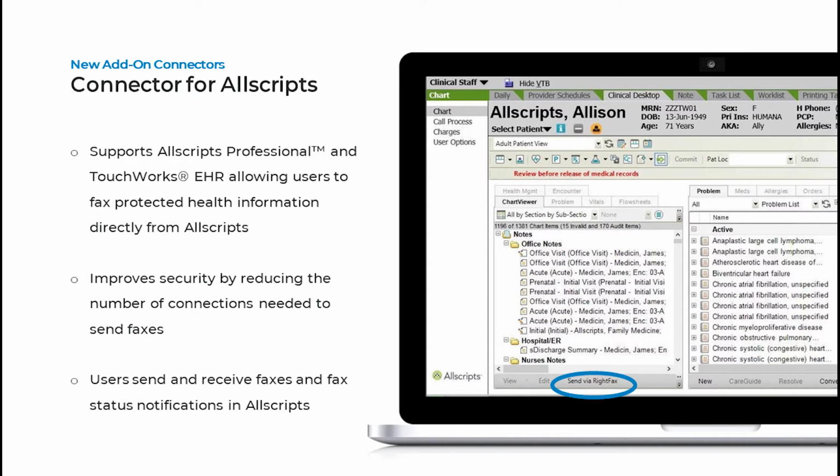And now RightFax has full support for Allscripts Professional and TouchWorks EHR. This allows users to fax protected health information directly from the Allscripts by leveraging the RightFax web API. Users can send and receive faxes and receive fax status notifications directly in Allscripts.